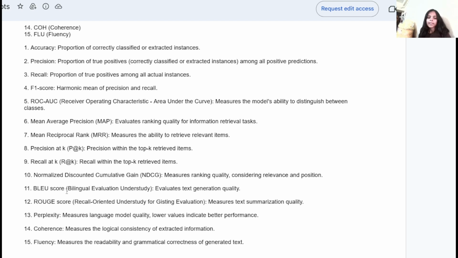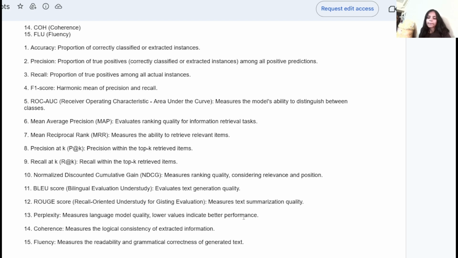Now 11th is BLEU score, bilingual evaluation understudy. What does it do? It evaluates the quality of generated text. 12th is ROUGE score, recall oriented understudy for gisting evaluation. Here it measures the text summarization quality, how good the quality of the summarized text is. Here 13 is perplexity. It measures the language model quality.